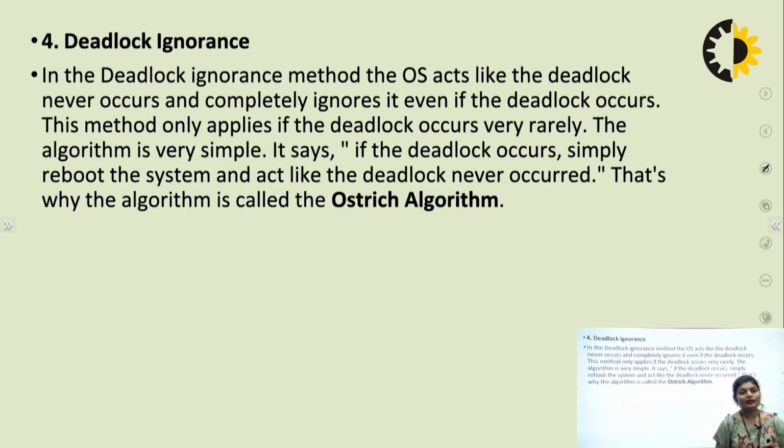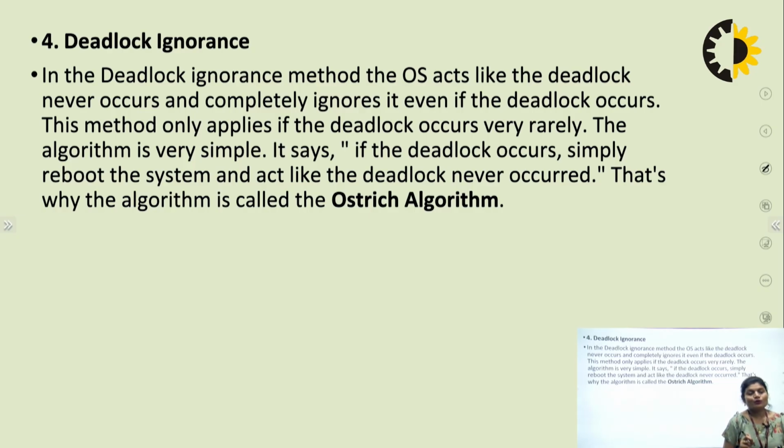Last method is deadlock ignorance. In the deadlock ignorance method, the operating system acts like deadlock never occurs. It means we think that in our system, deadlock will never occur in the future. This is also one type of deadlock avoidance method, where we ignore it. The operating system completely ignores it even if the deadlock occurs. We say deadlock never occurs in our system. This method is only applied if deadlock occurs very rarely.